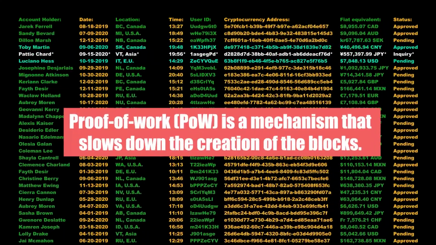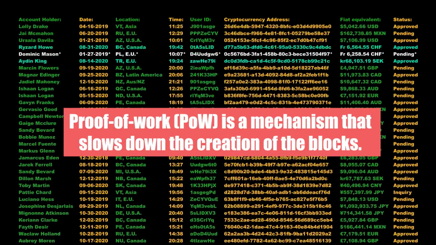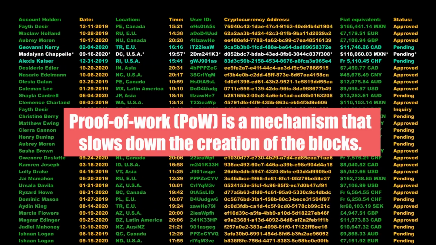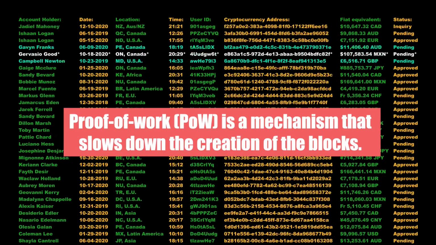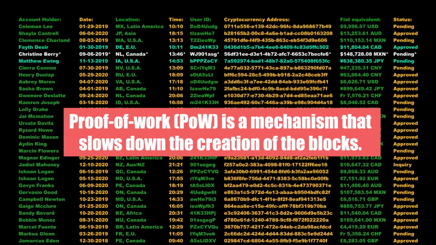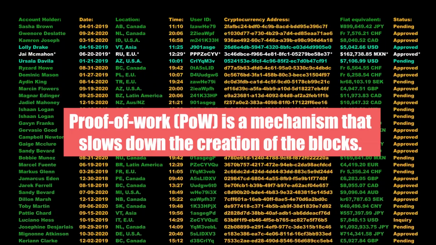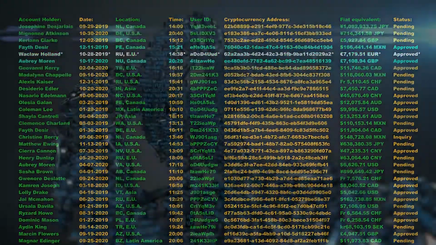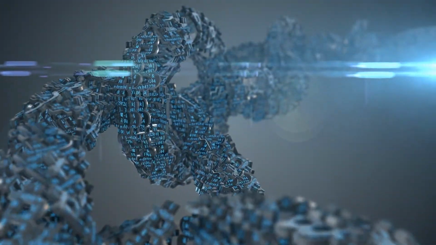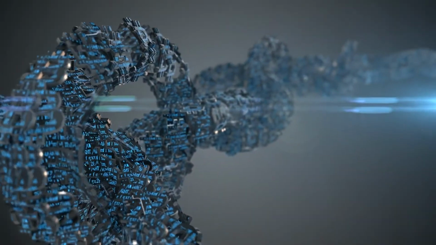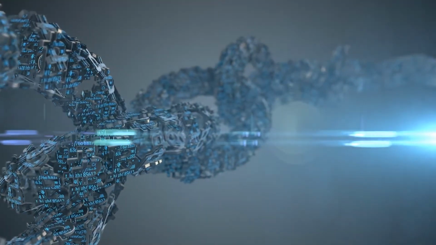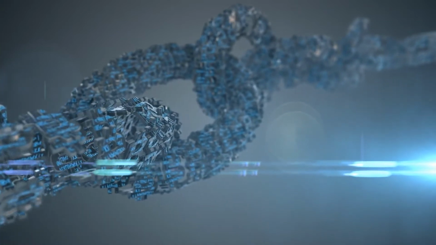A proof of work, or a POW, is a mechanism that slows down the creation of the blocks. In Bitcoin's case, for example, it takes about 10 minutes to calculate the required POW and add a new block to the chain. A blockchain like Bitcoin contains hundreds of thousands of blocks. So to implement the change all throughout the blockchain would literally take a decade.